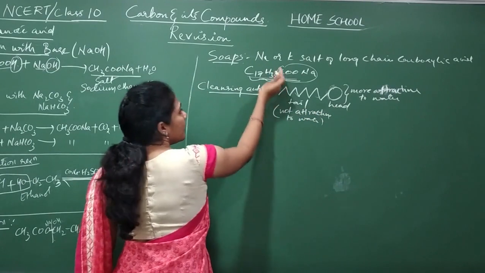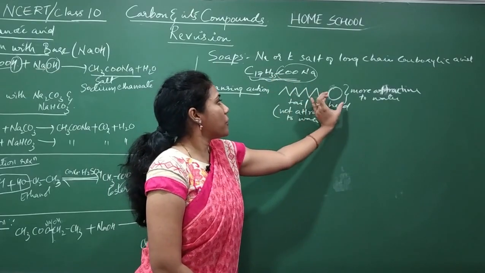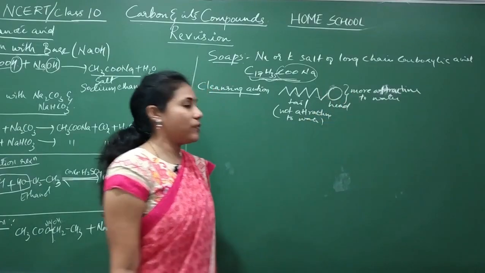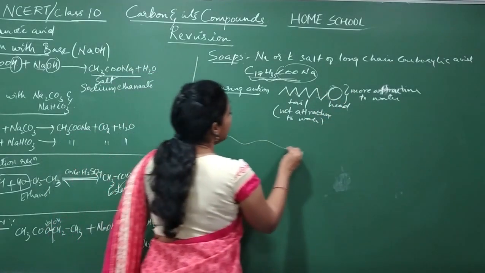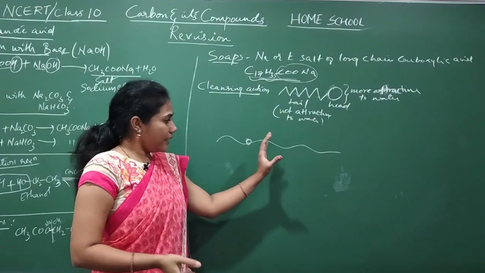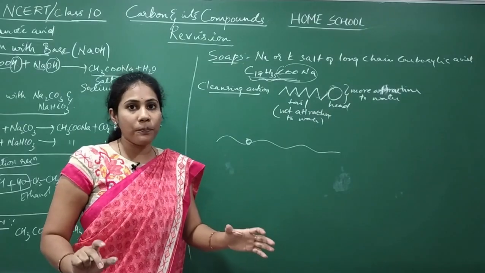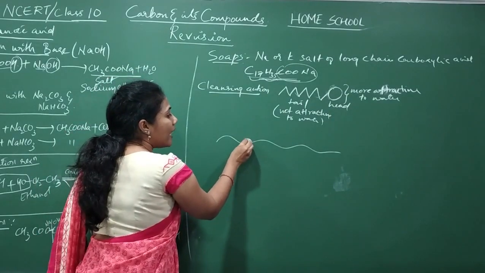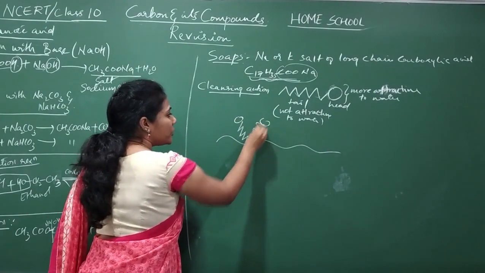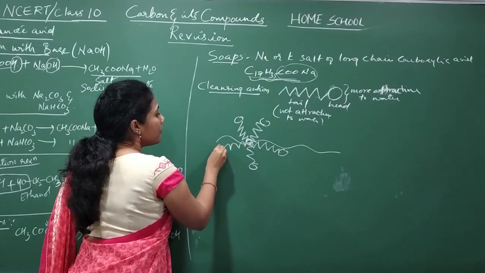The same soap molecule diagrammatically: the C17H35 part is this much, the head part is this much. The tail part doesn't show attraction with water. The head part shows more attraction with water. So what happens? Imagine this is your cloth, and here dirt is there. When the cloth is rubbed with soap, many soap molecules come towards the dirt and get arranged like this. The tail is attached to the dirt and the head is facing outside.